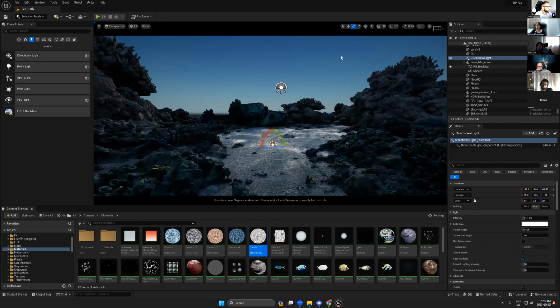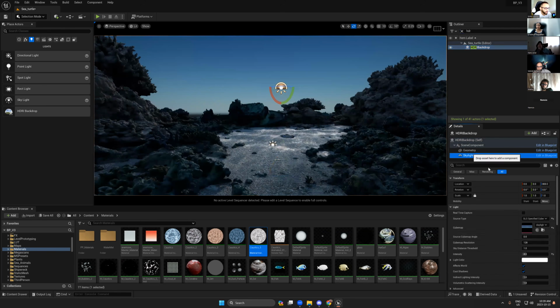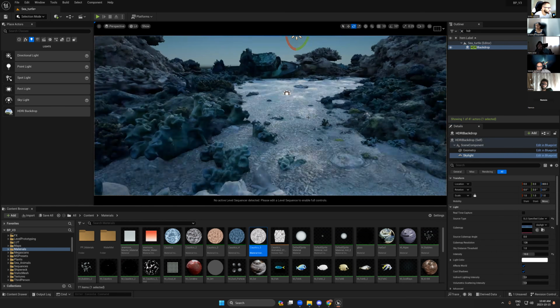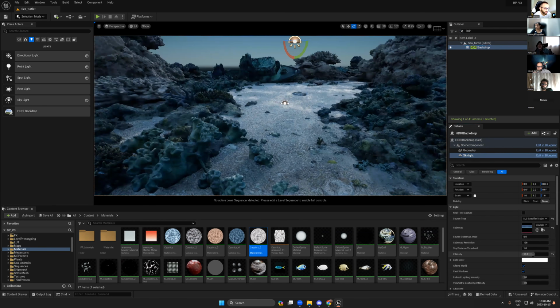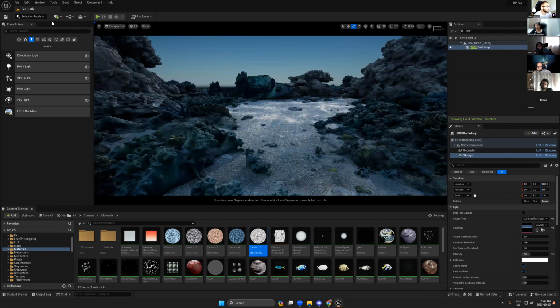Now it's time to create the fog, but I think the light needs more intensity. Let's say 10, or maybe 7. Okay, 7 should be okay. Now it's a big secret about the fog.